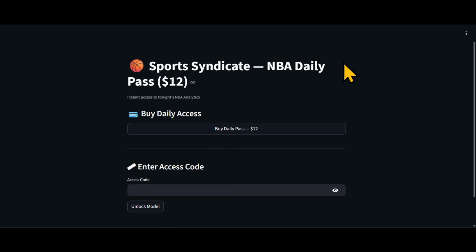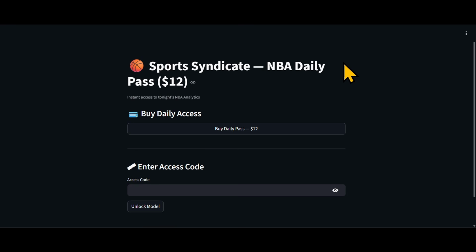When it comes to joining the Discord, if you decide to join, you get a free daily pass to the actual model that I'm presenting to you today. So you get a redeemable one-time daily access code for the model for that particular day. Whenever you join, you'll get access to the model that day.